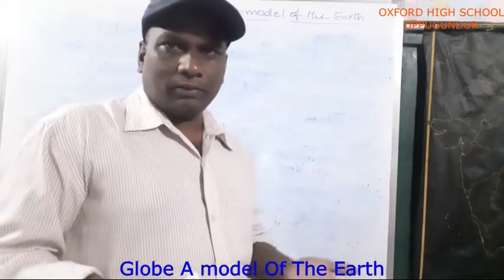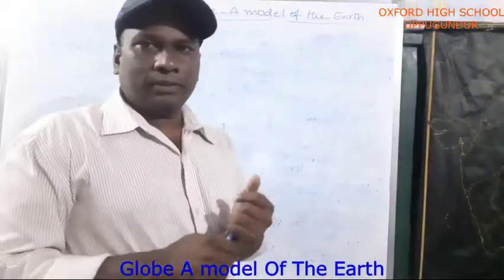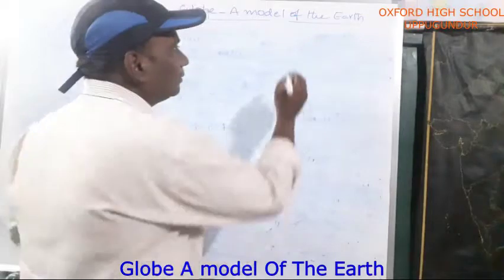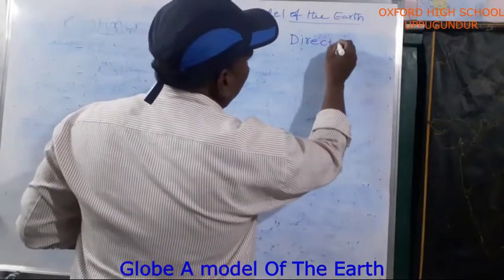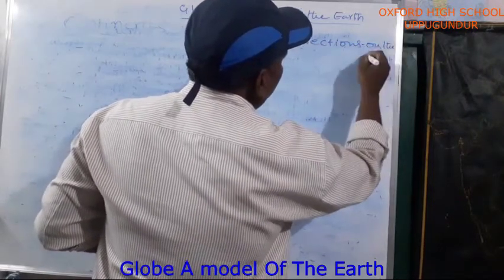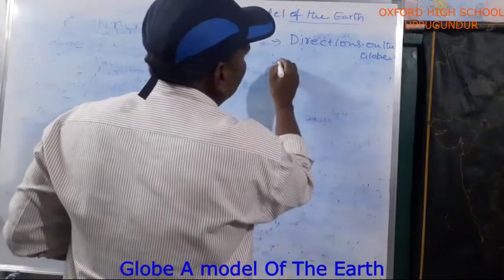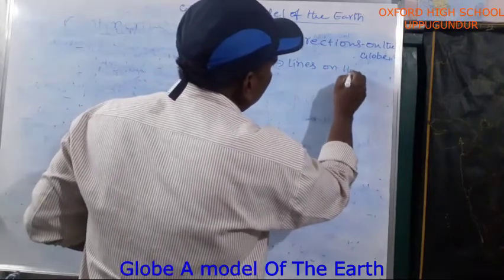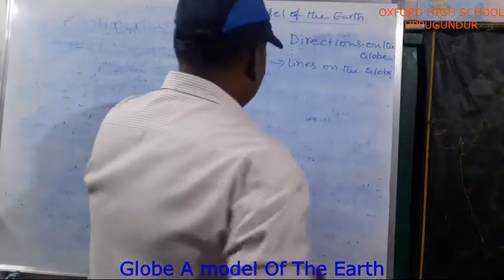Now we are going to discuss the globe, a model of the earth. Especially in this session, I will explain directions on the globe, then lines on the globe.